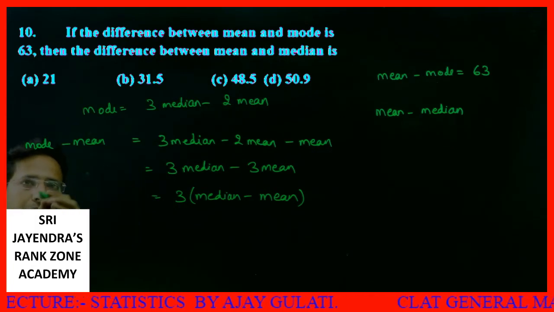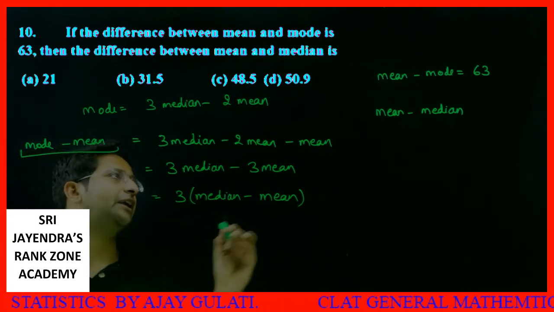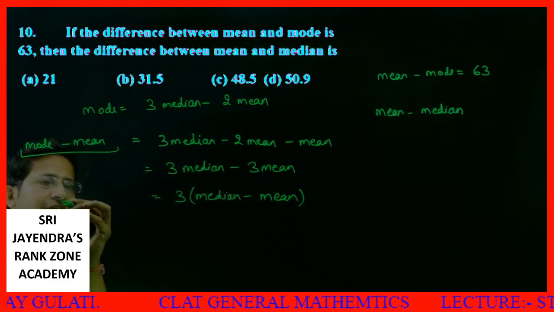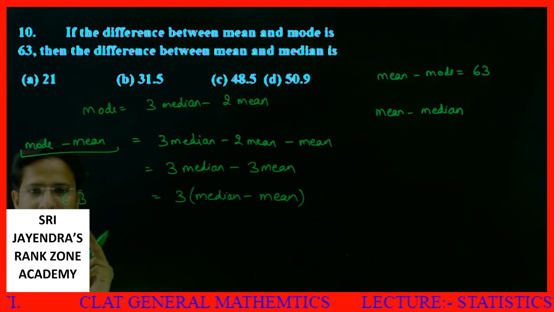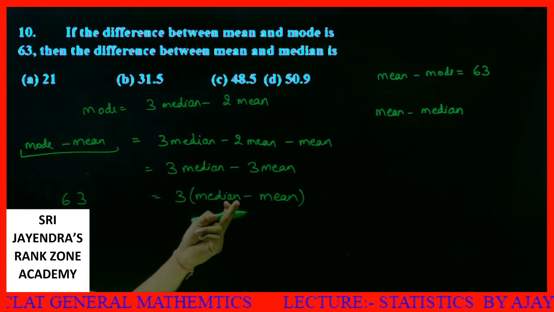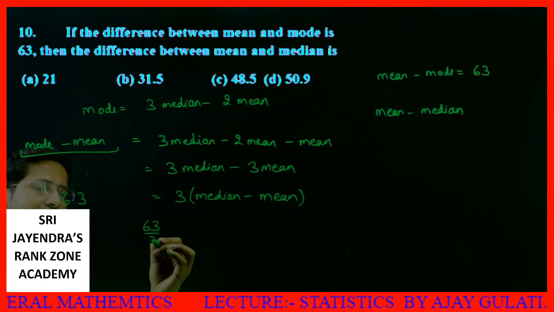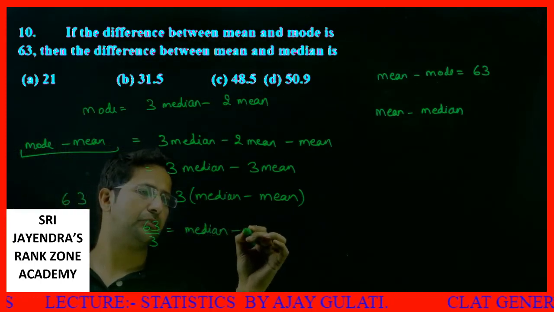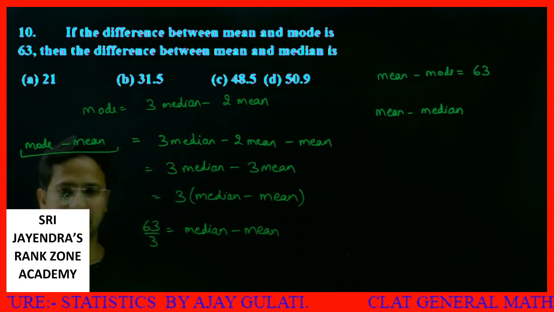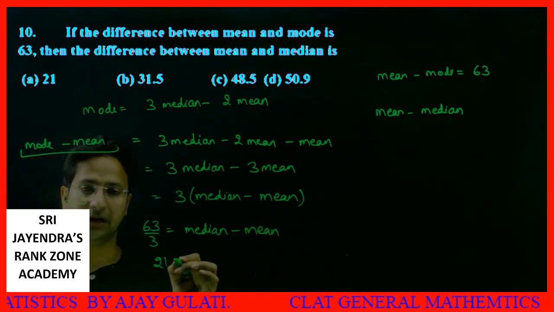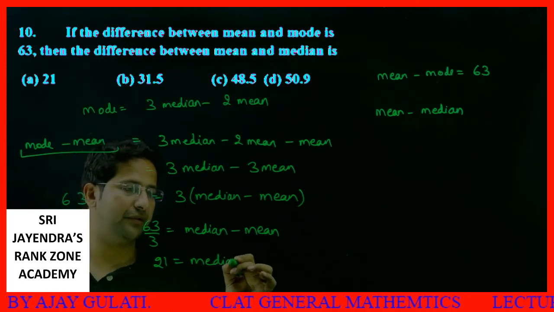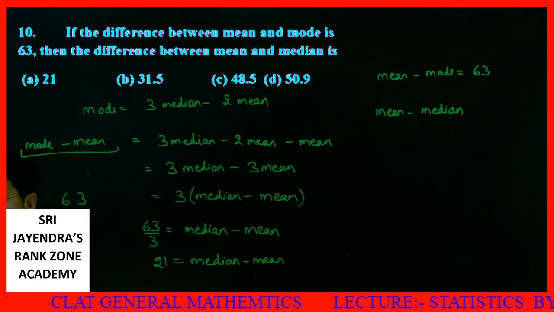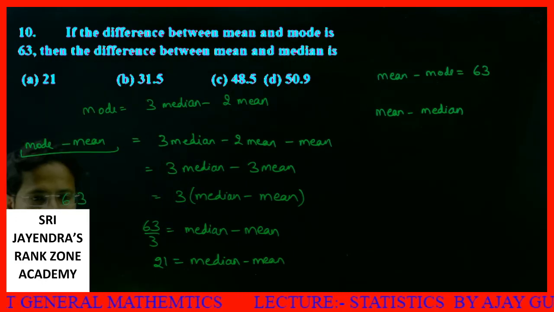Now we have mode minus mean. I think we are given this mode mean. The difference is 63. Okay, so this is 63. So 63 is equal to 3 median minus mean, or I can say 63 by 3 is equal to median minus mean. That way 21 is equal to median minus mean, option 1 is your answer, and I am very sure it must be clear to all of you. Okay.